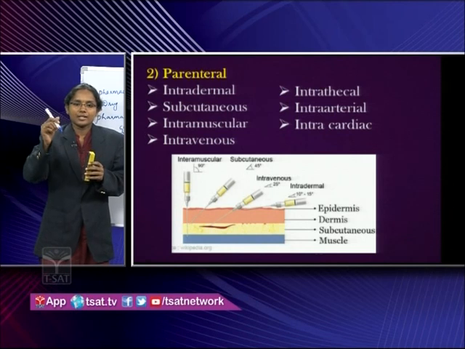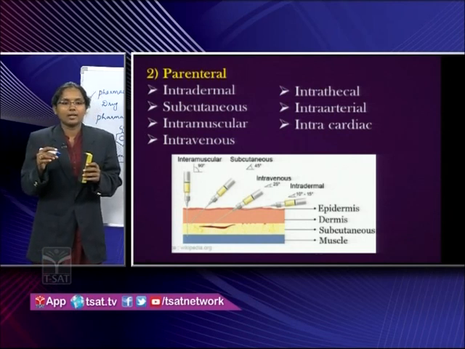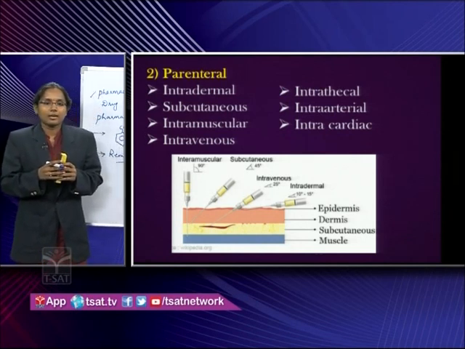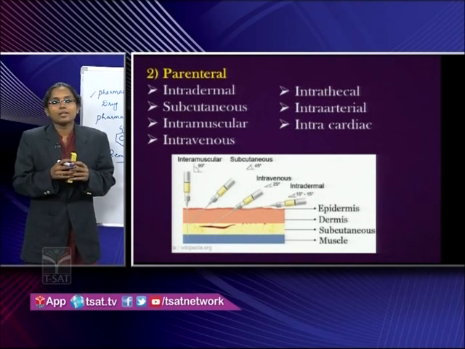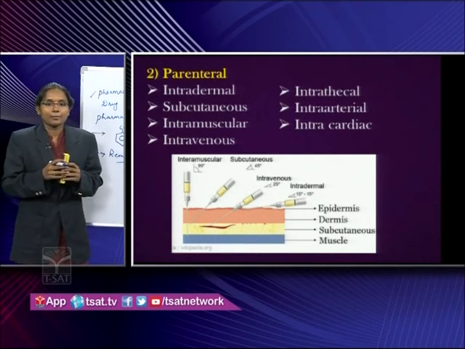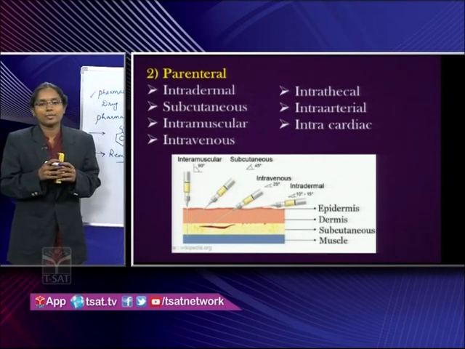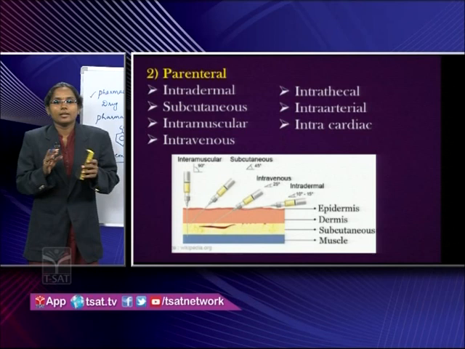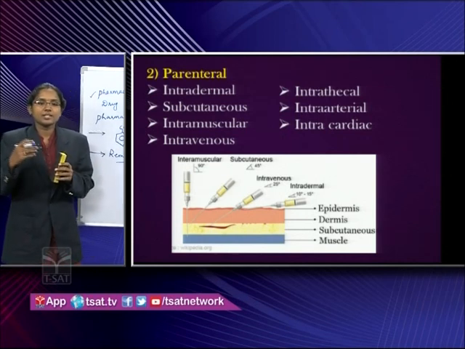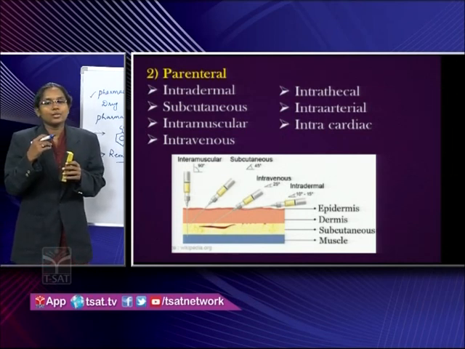Intramuscular means the injection is given to the muscle. Example, penicillins or streptomycin are given to the muscle, okay. And also morphine, which is an analgesic, that is also given intramuscularly. And intravenous means injecting the drug directly into the vein. This is called intravenous.